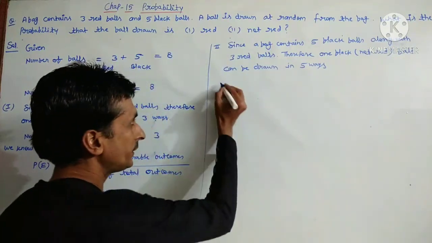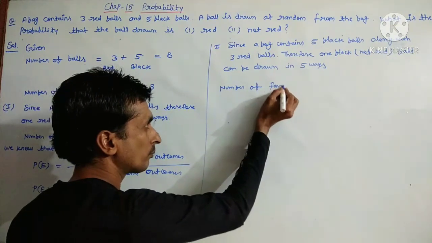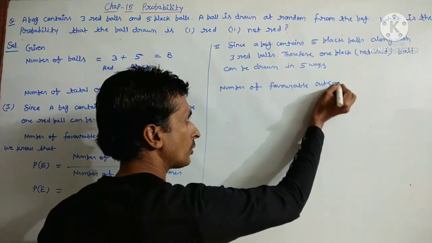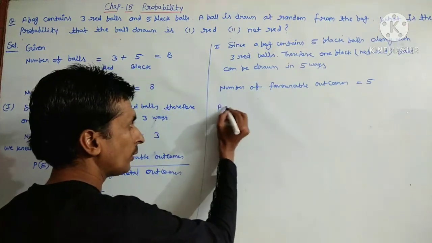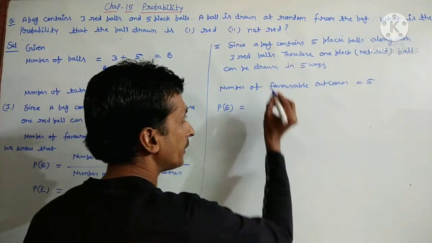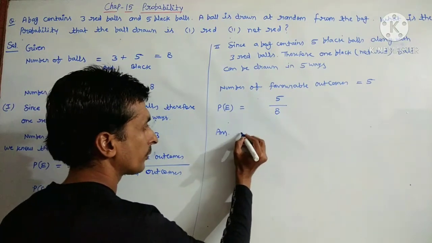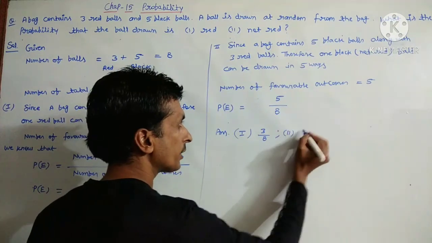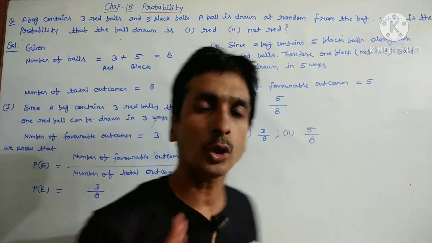So you can write here number of favorable outcomes is equal to 5. Now we can apply the formula. P of E is equal to number of favorable outcomes, here it is 5, and the number of total outcomes is 8. So the first answer is 3 upon 8 and the second answer is 5 upon 8. So this is your complete solution.